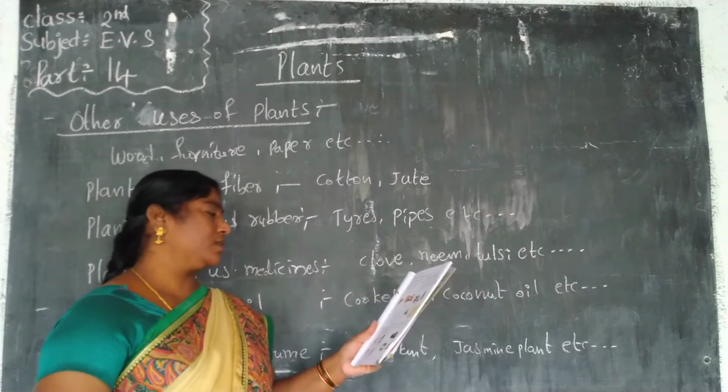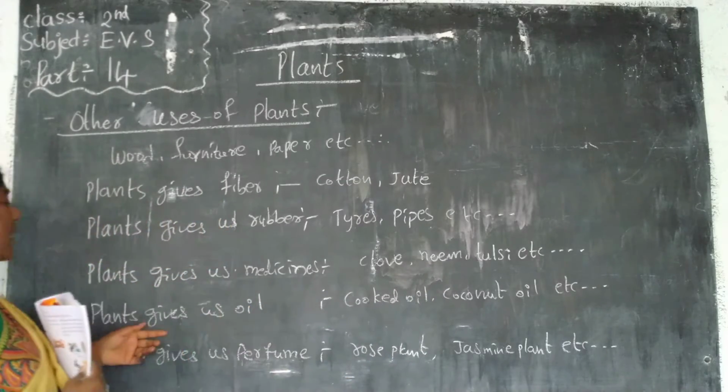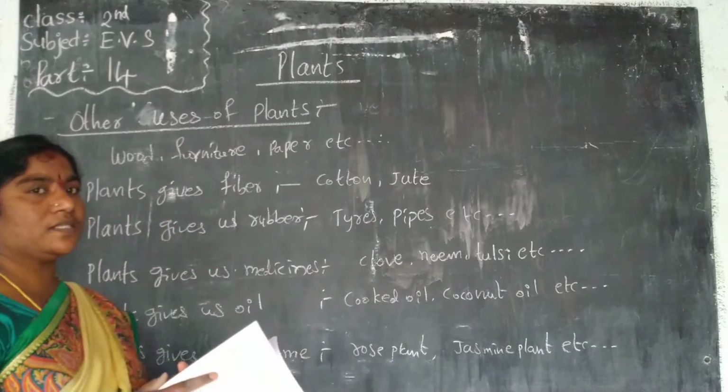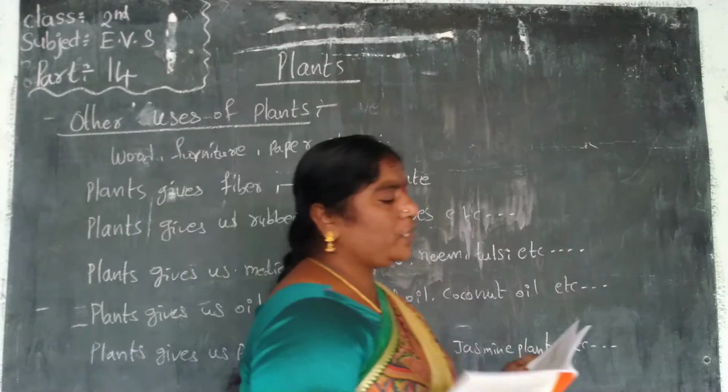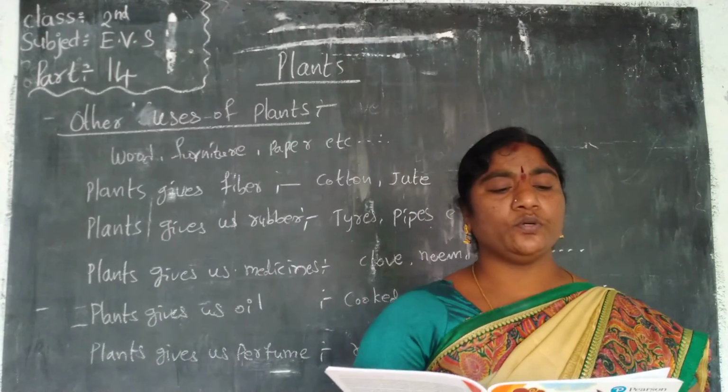Next, plants give us oil. We use oil to cook food.